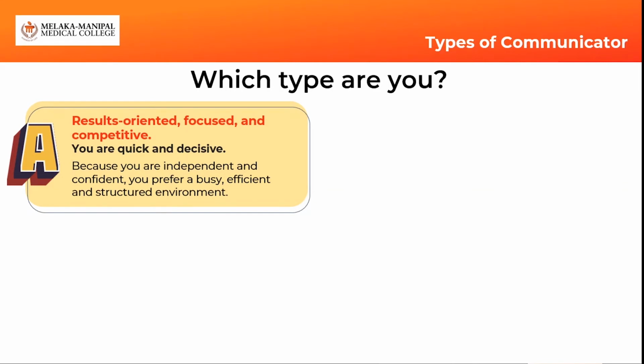So type A. Now mind you, this is not the same as type A, type B personality. Don't confuse yourself. These are communicators. A means these people are result oriented, focused, and competitive. They are quick and very decisive. But because they are very independent and confident, they always prefer a busy, efficient, and structured environment.